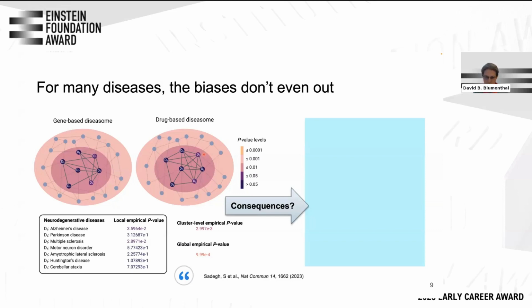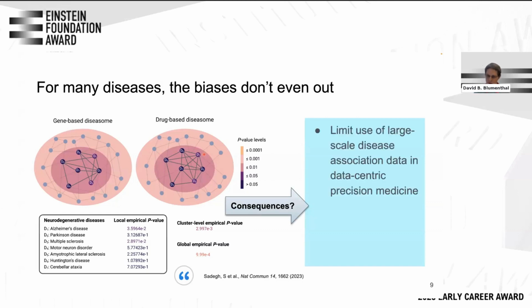And now the question is, what do we learn from that? How do we deal with this outcome? Well, the straightforward consequence would be to say, let's just limit the use of large-scale disease association data in data-centric precision medicine, or just say this only allows a blurred picture of disease mechanisms, and we might have to resort to classical biomedical research. This is one possible consequence, but to say let's not use that data is not so nice, because it contains the accumulated and aggregated output of a lot of research studies, and it would somehow be a pity to not make use of that.